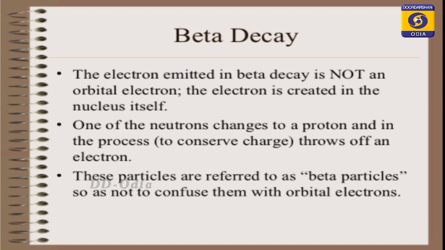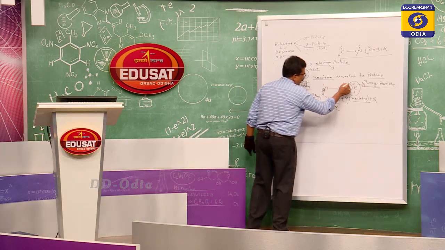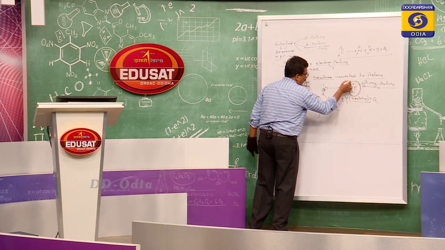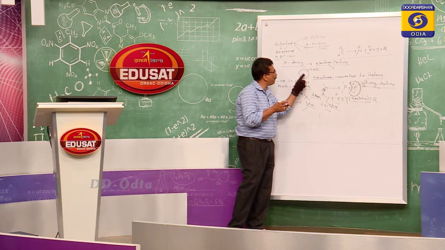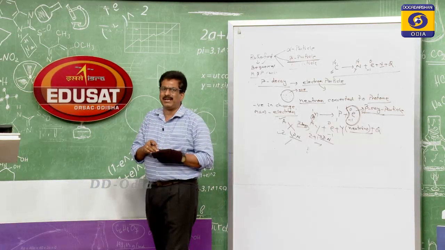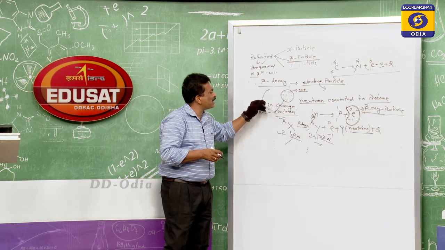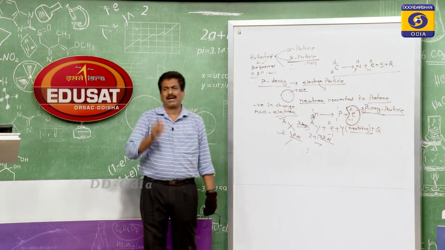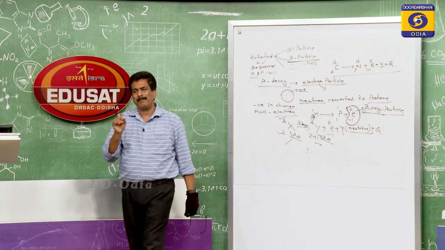This is the most important one. The electron which is developed here is not the orbital electron, because this only happens inside the nucleus, and that particular negative electron which is created inside the nucleus is given a specific name, that is the beta particle.